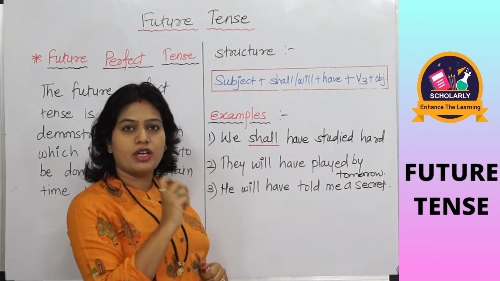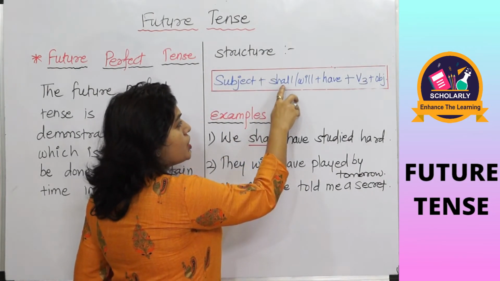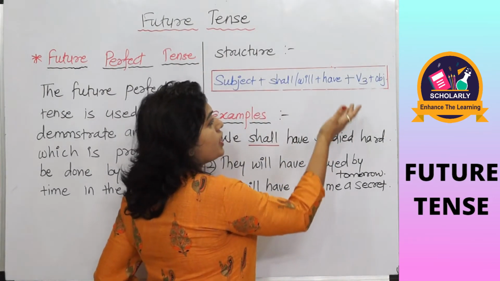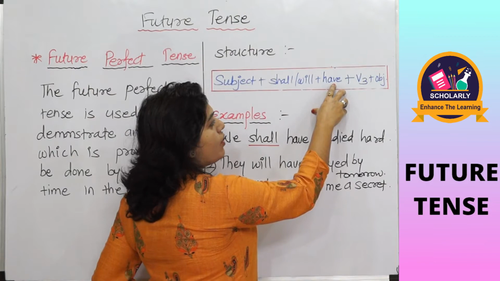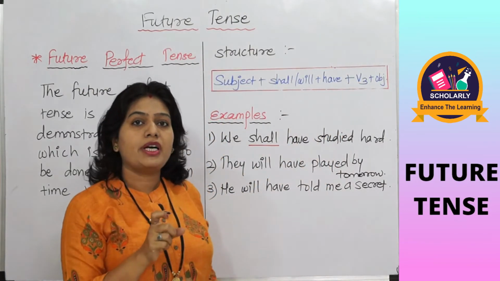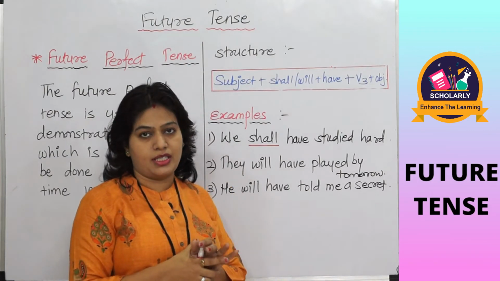Structure is somewhat confusing as this is a future tense subtype. Shall and will is a must, and this is future perfect tense, so we have to take have or has plus past participle of the verb. Past participle form of the verb is the identification of perfect tense.